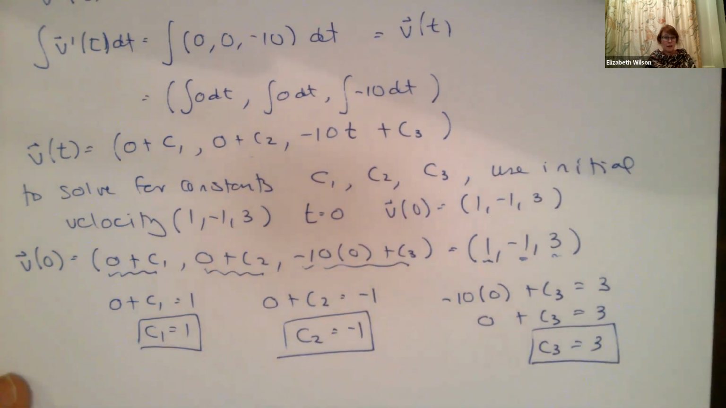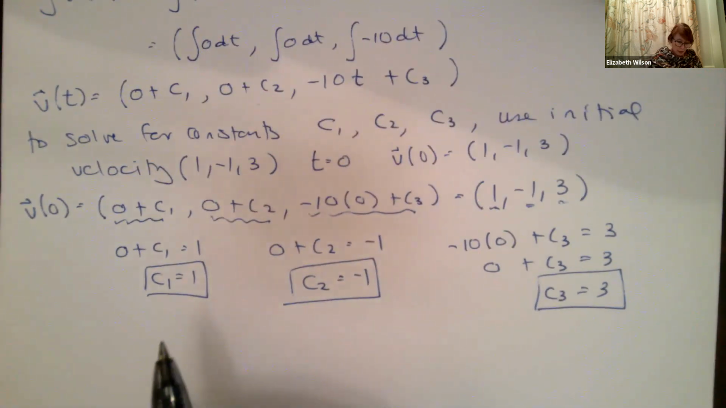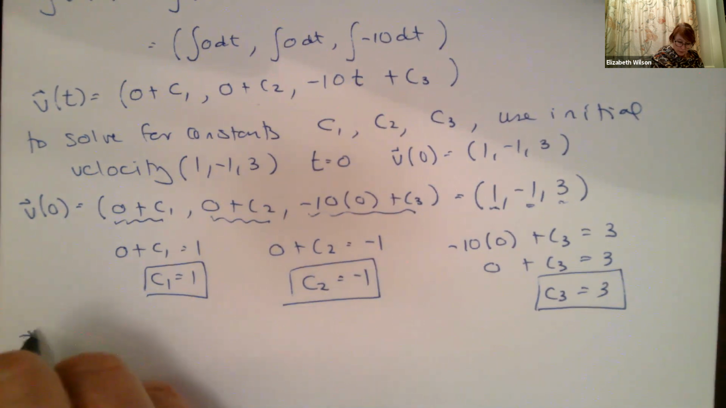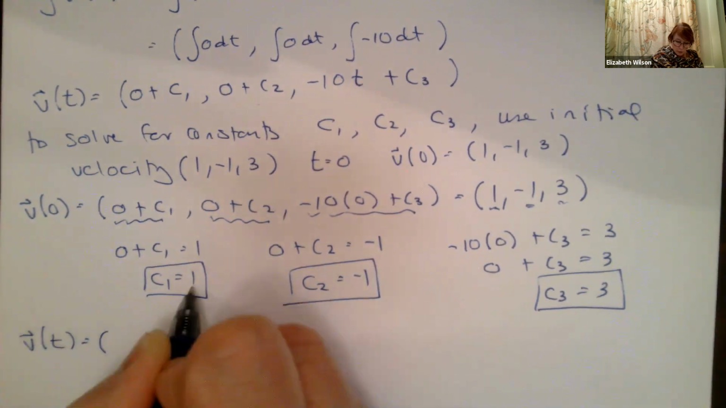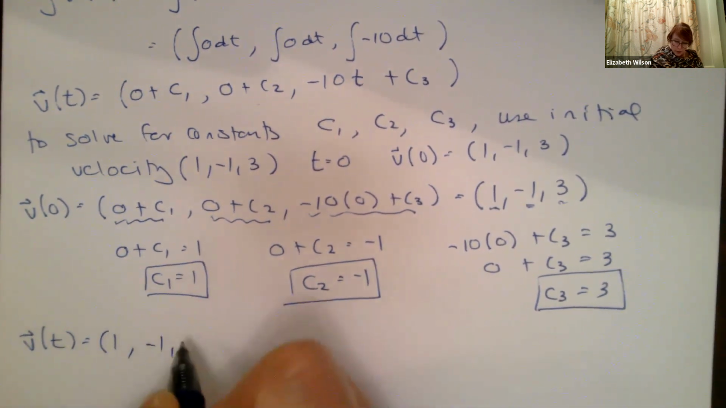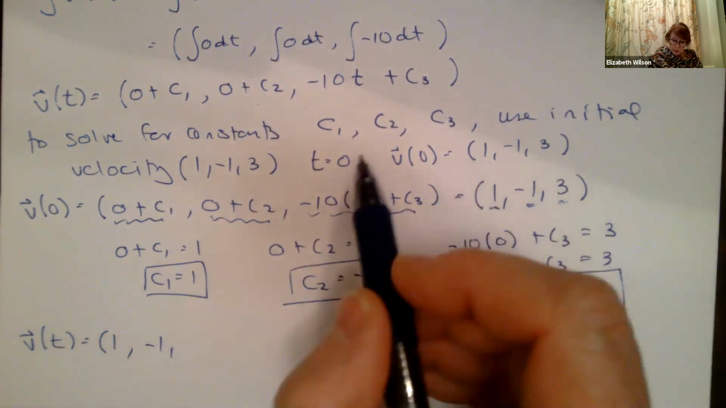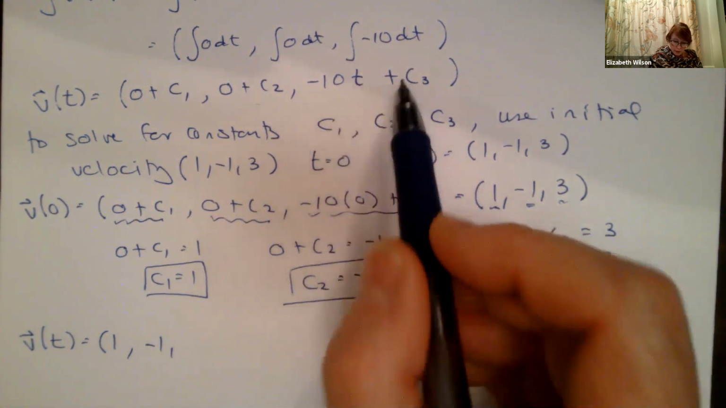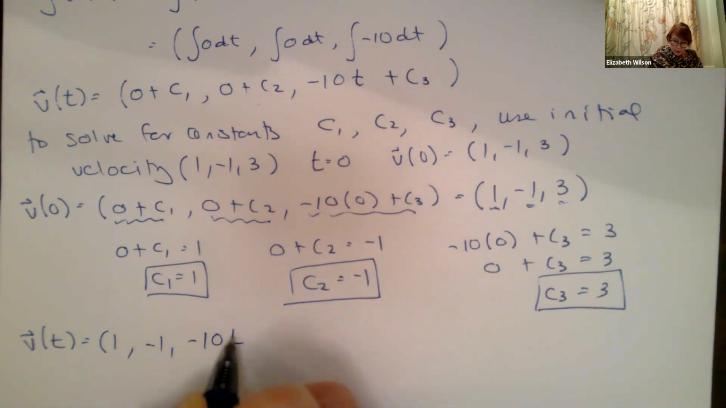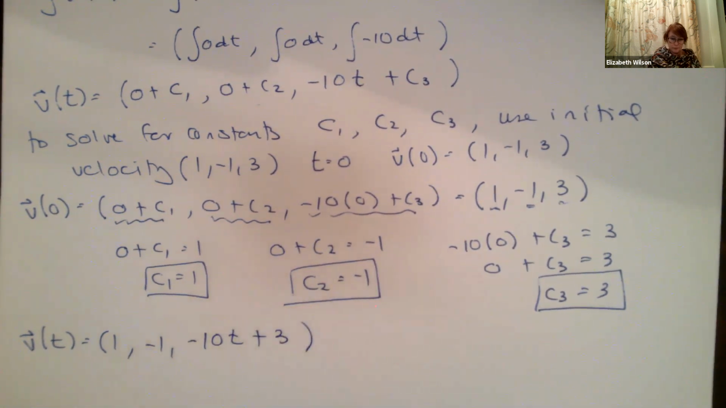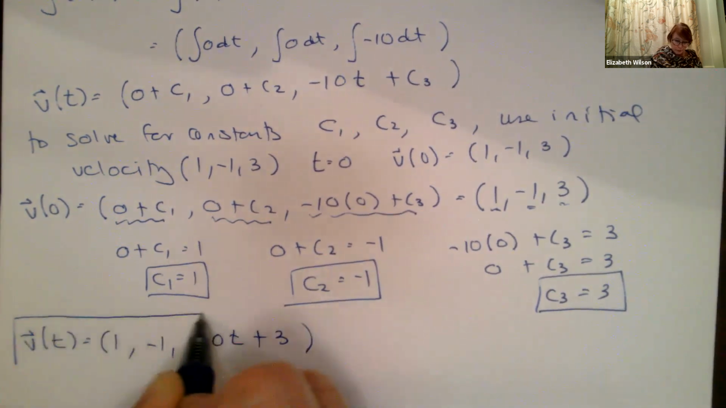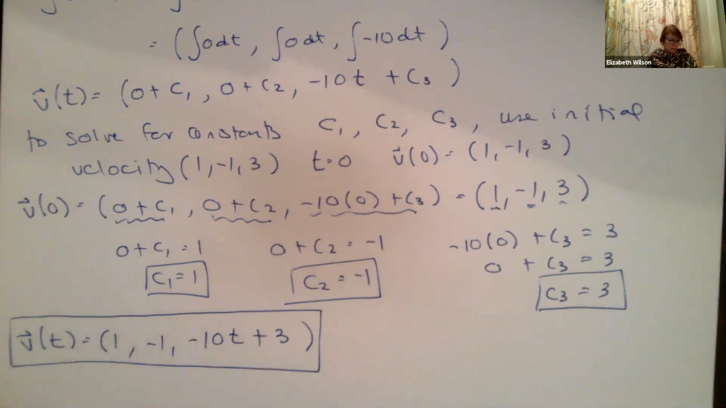Okay, now I have my constants, which means I can use them to figure out my velocity at any time t. So I can plug that back in and I can say then v(t) equals (1, -1, ...). Don't forget, this was equal to -10t plus c3. So this becomes -10t plus 3. This gives us our velocity.